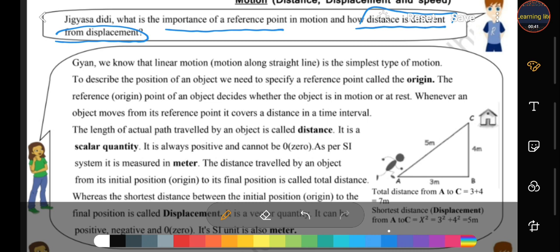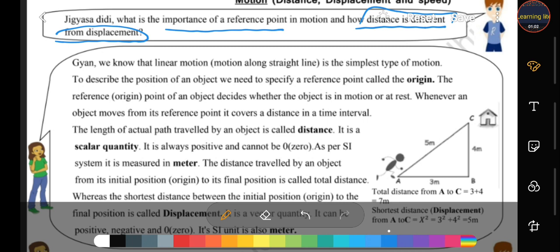Linear motion means whenever any object travels in a straight line. It is the simplest type of motion. For example, the walking of a boy: when a boy is walking on a straight road, it is linear motion. A car running on a straight road is also linear motion. Okay students, it is the simplest type of motion.